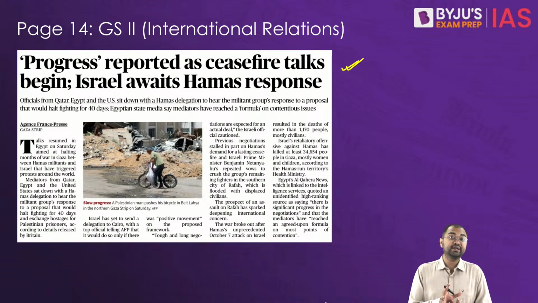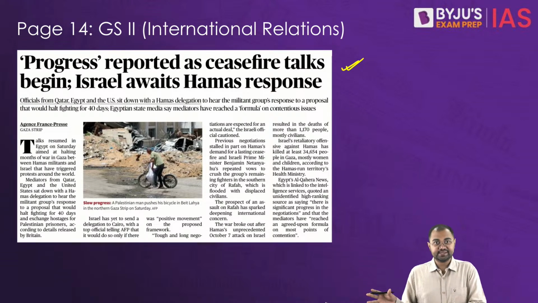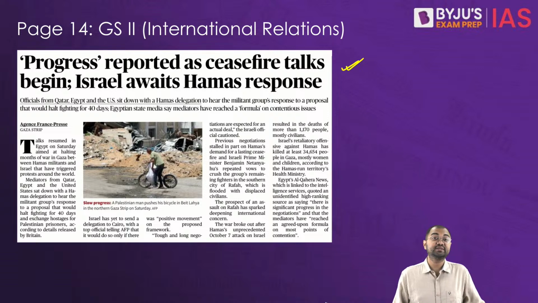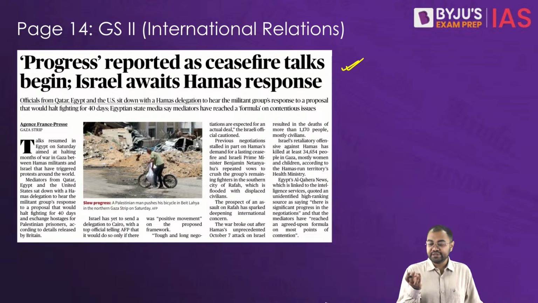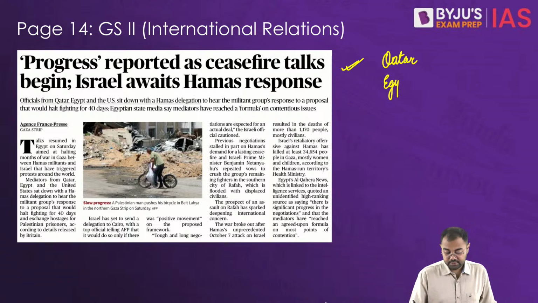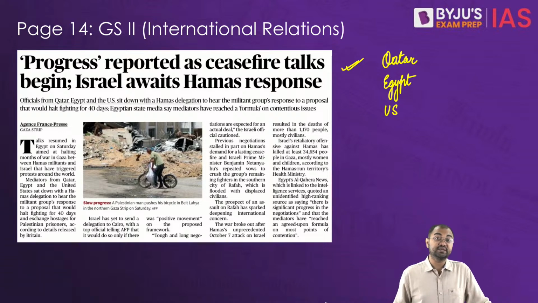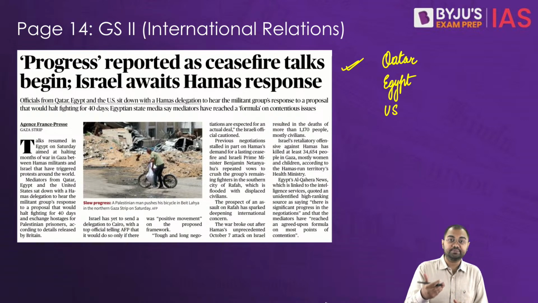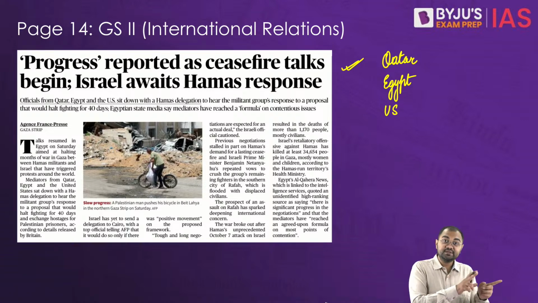The talks which were aimed at ending the ongoing conflict in Gaza have resumed in Egypt on last Saturday. And this is where we see that there are mediators involved: Qatar, Egypt, and the United States. Now these discussions are centered on a proposal that has been presented to Hamas, and this has suggested a 40-day cessation of hostilities and exchange of hostages for Palestinian prisoners.